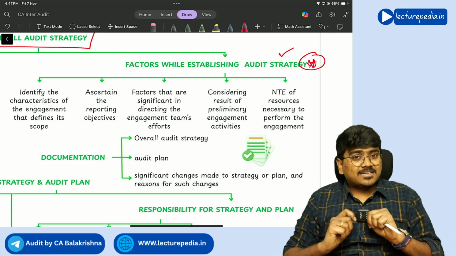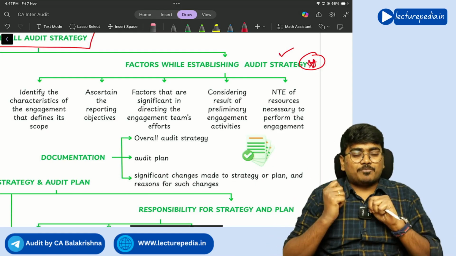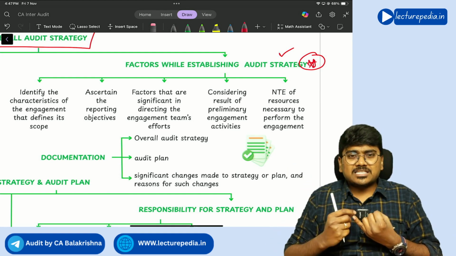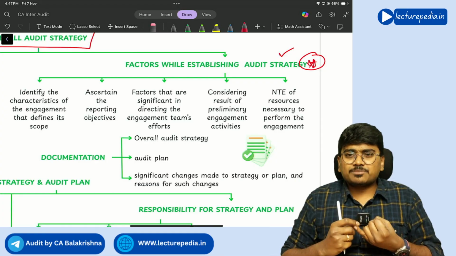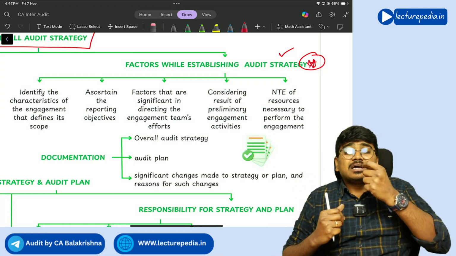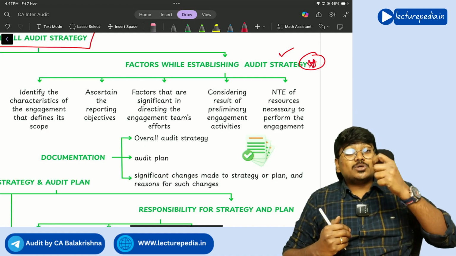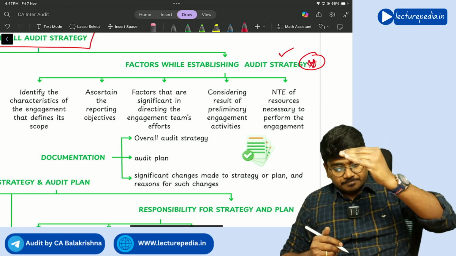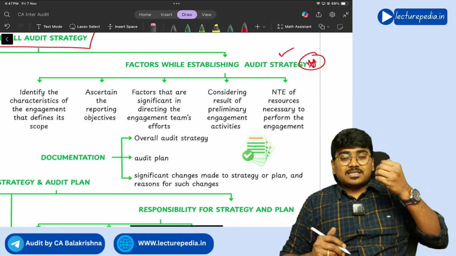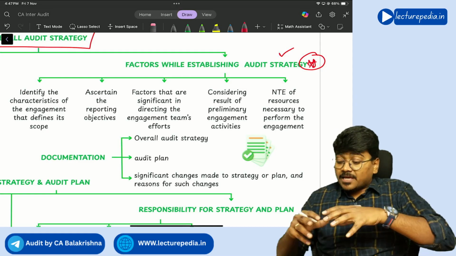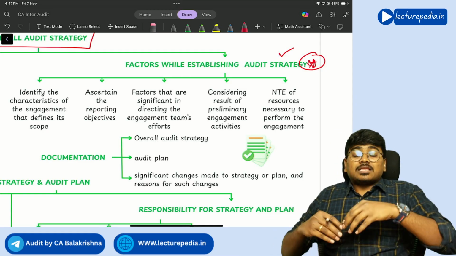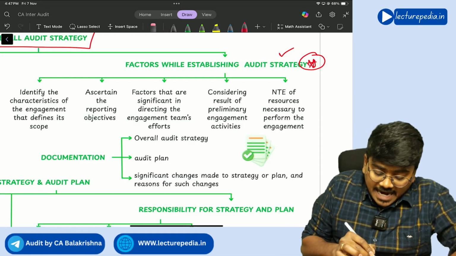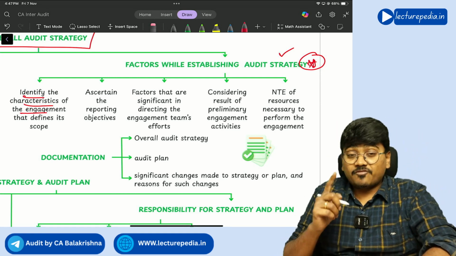Similarly, there will be characteristics even for audit also. So examples of those characteristics: which financial reporting framework management has used for preparation of financial statements. That is one of the best examples for characteristics of the audit. So you need to consider what are the characteristics of the audit for preparing the overall audit strategy. Another example for characteristics is in which industry the entity is operating. This is also one of the characteristic understandings. So identify characteristics of the engagement. That is the first factor.